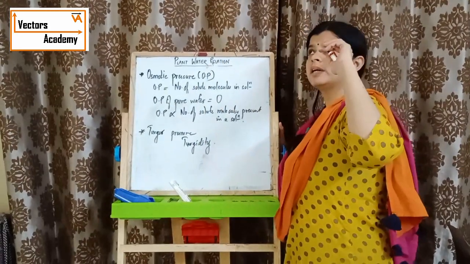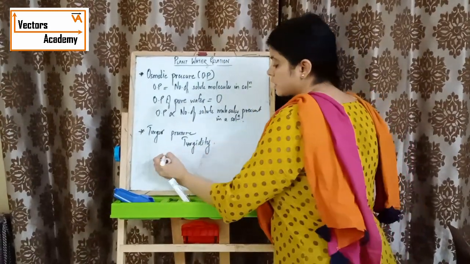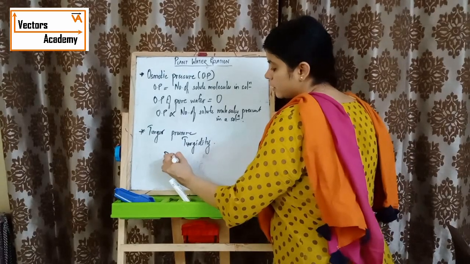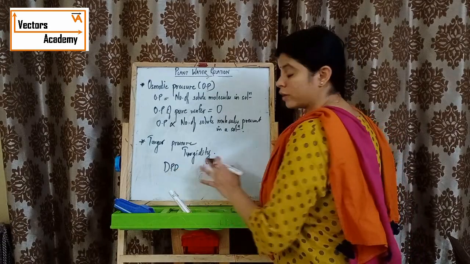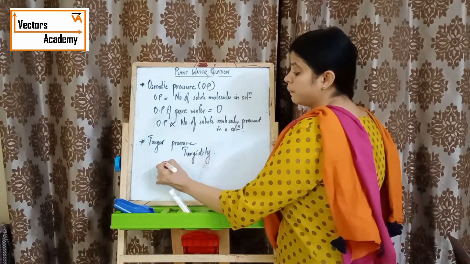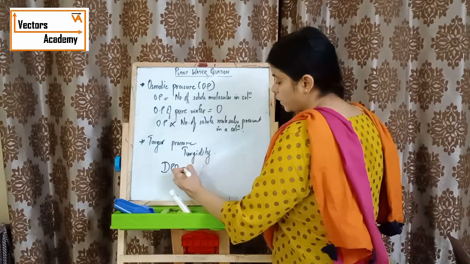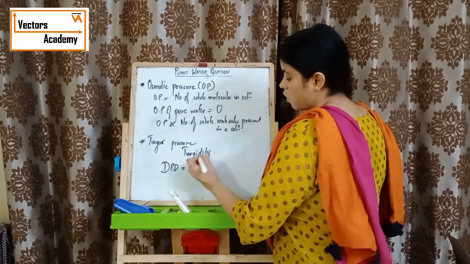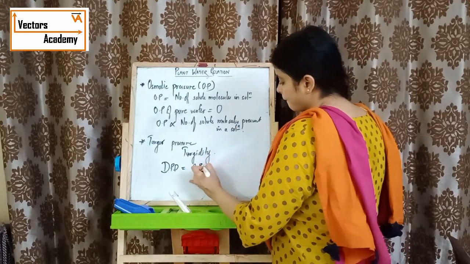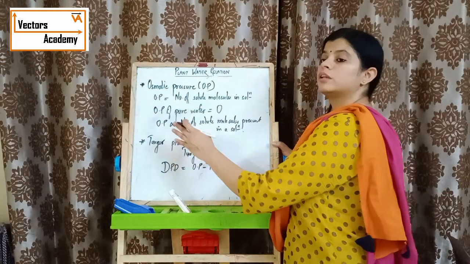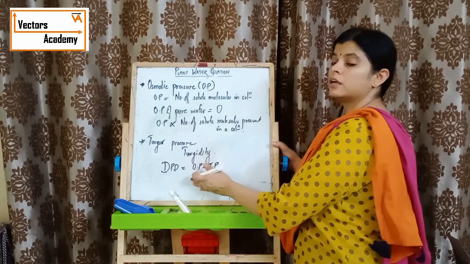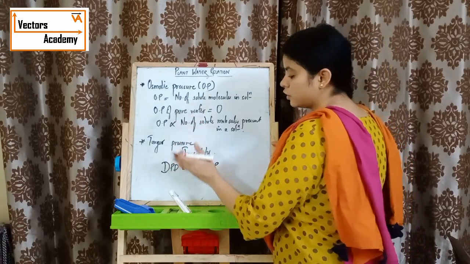I guess in the second lecture we studied about this DPD, diffusion pressure deficit. So if we have to calculate the diffusion pressure deficit of a cell, what can we do? Osmotic pressure minus Turgor pressure will give you the diffusion pressure deficit of any solution.